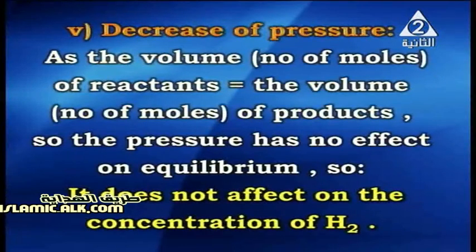Here, the decrease in pressure, my dear student, as the volume or the number of moles of reactants equals the number of moles or volume of products, so the pressure has no effect on the equilibrium, so it doesn't affect the concentration of hydrogen gas.